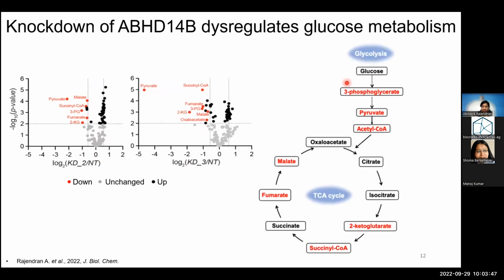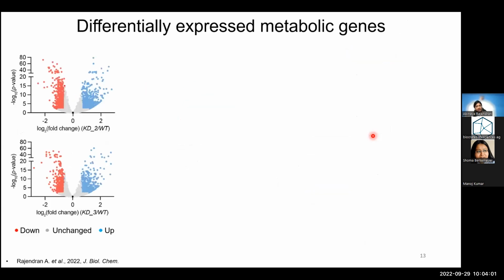So this is quite interesting, knowing that it is producing acetyl-CoA, and knocking down the enzyme, acetyl-CoA levels are going down. Now we know that it is also perturbing other metabolites in the glucose metabolism. Parallelly, I also performed transcriptomic studies to study the expression levels of genes in the knockdowns as compared to the wild type.